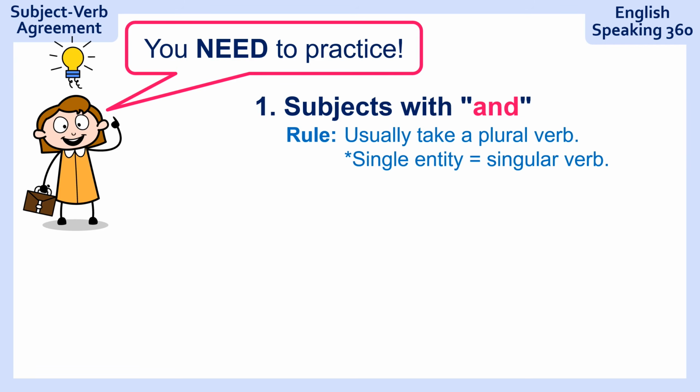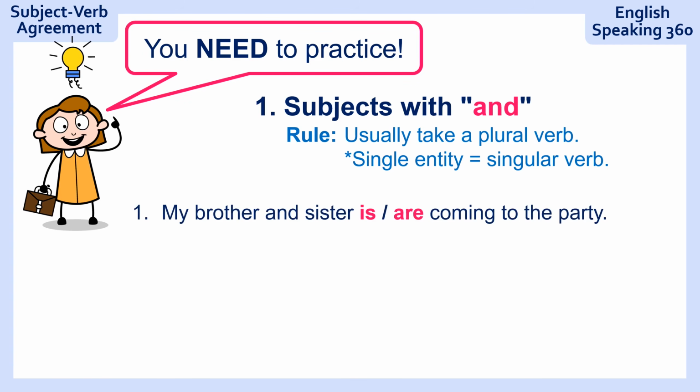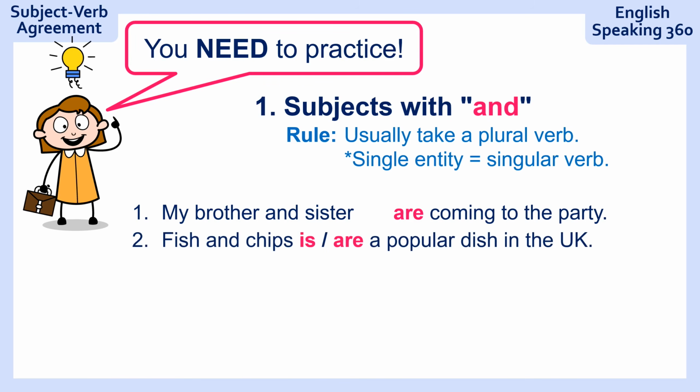Now you need to practice. Here we go. Question 1. "My brother and sister is or are coming to the party." My brother and sister are coming to the party. Number 2: "Fish and chips, a popular dish in the UK." Is a popular dish in the UK because it's one dish. Fish and chips is one thing together. We see it as one dish, one kind of food.